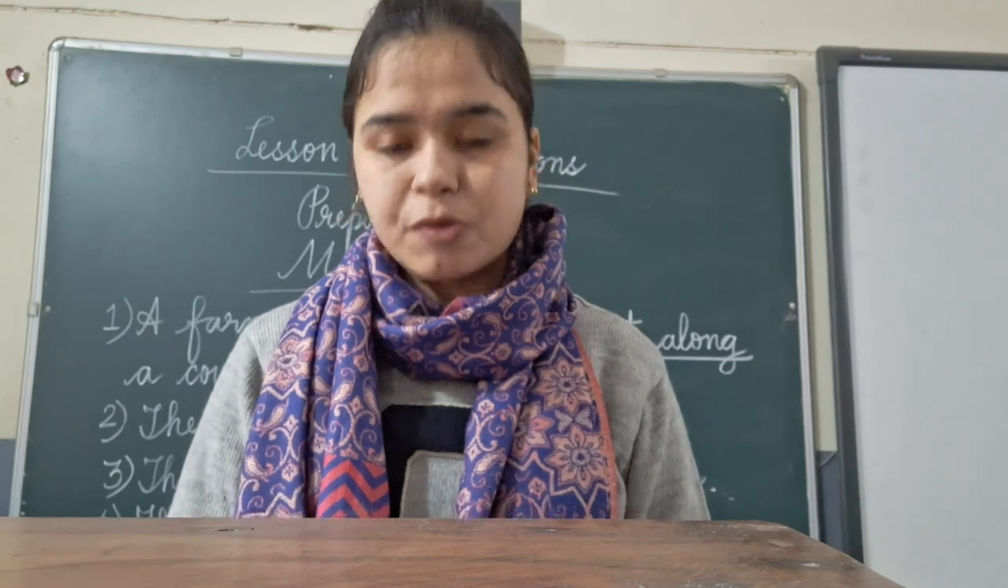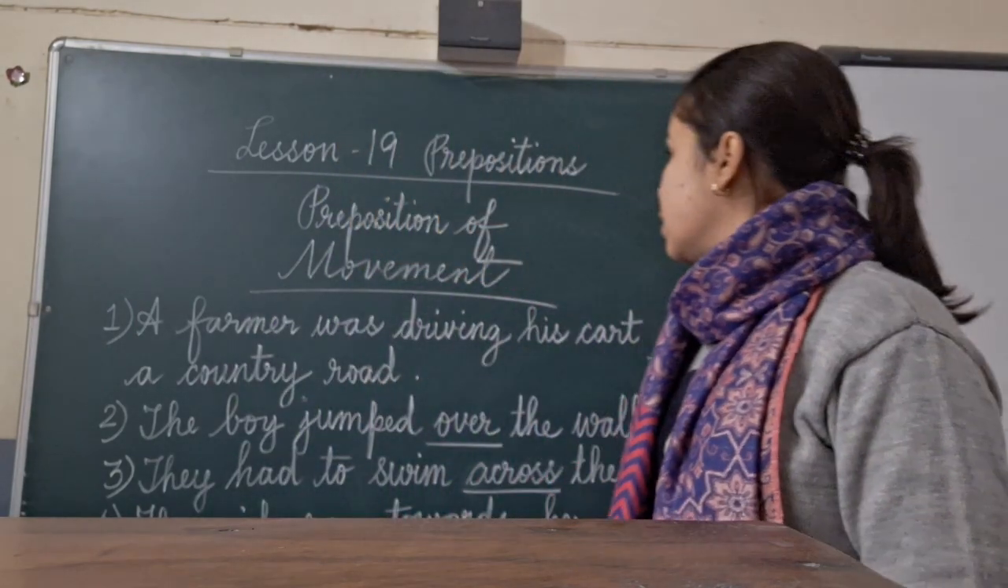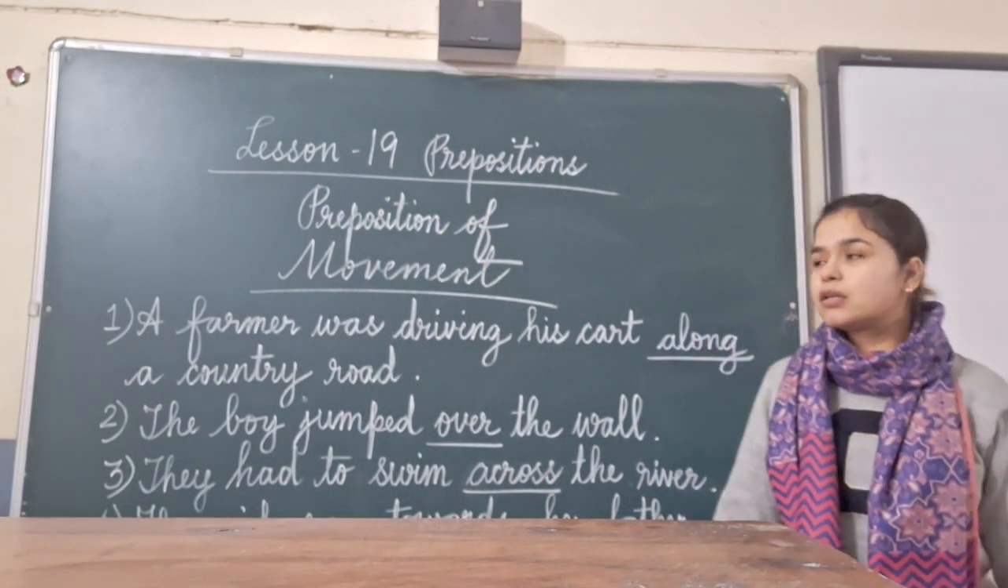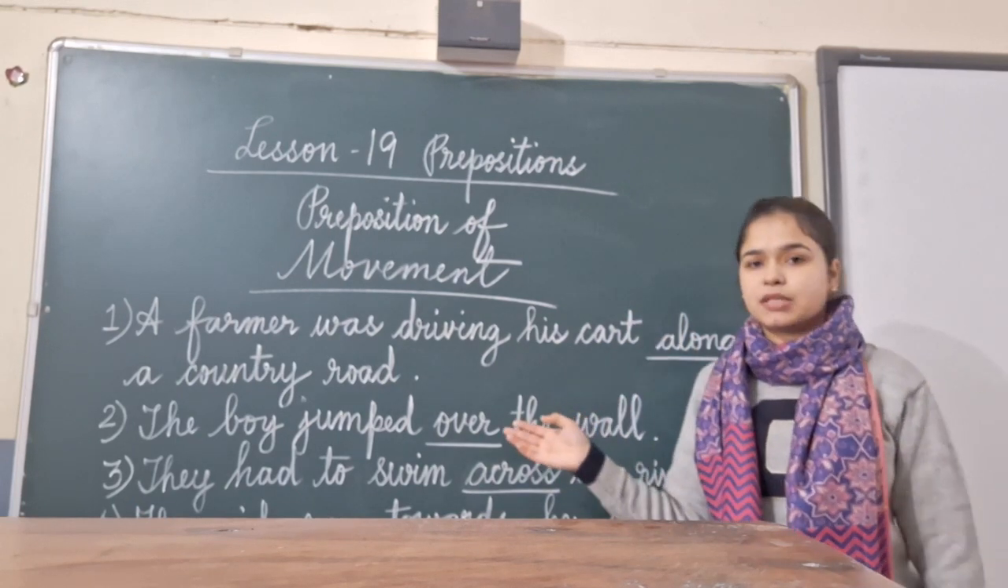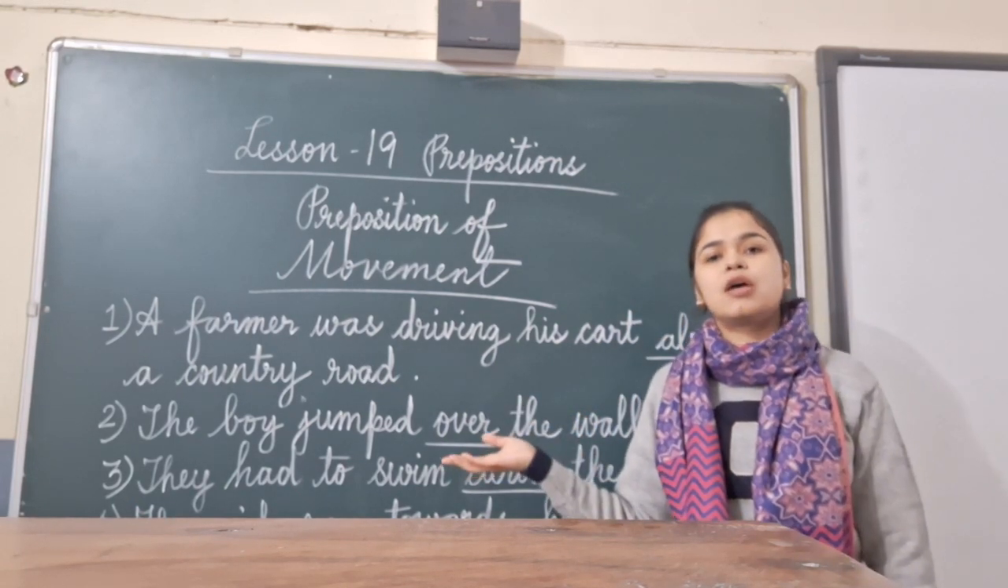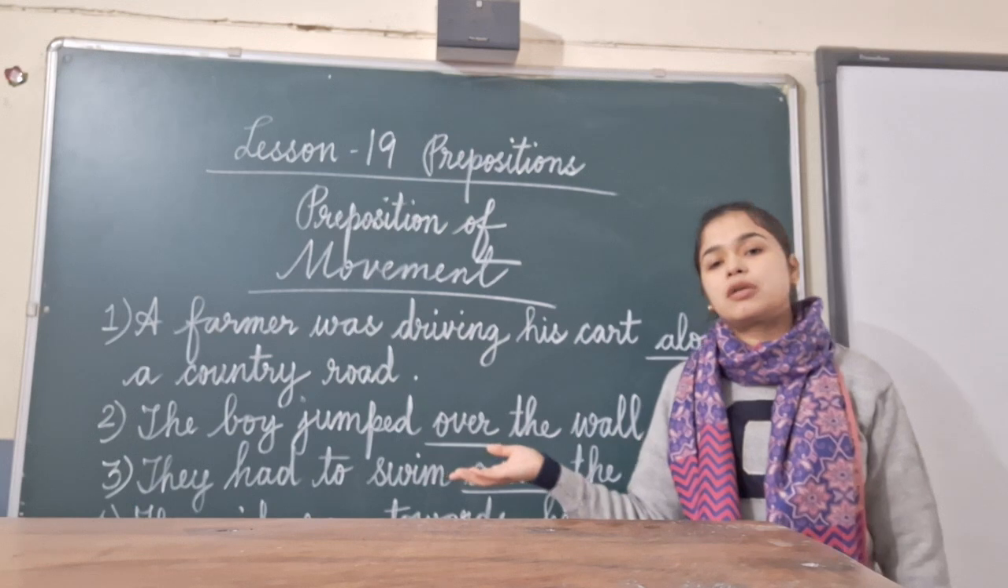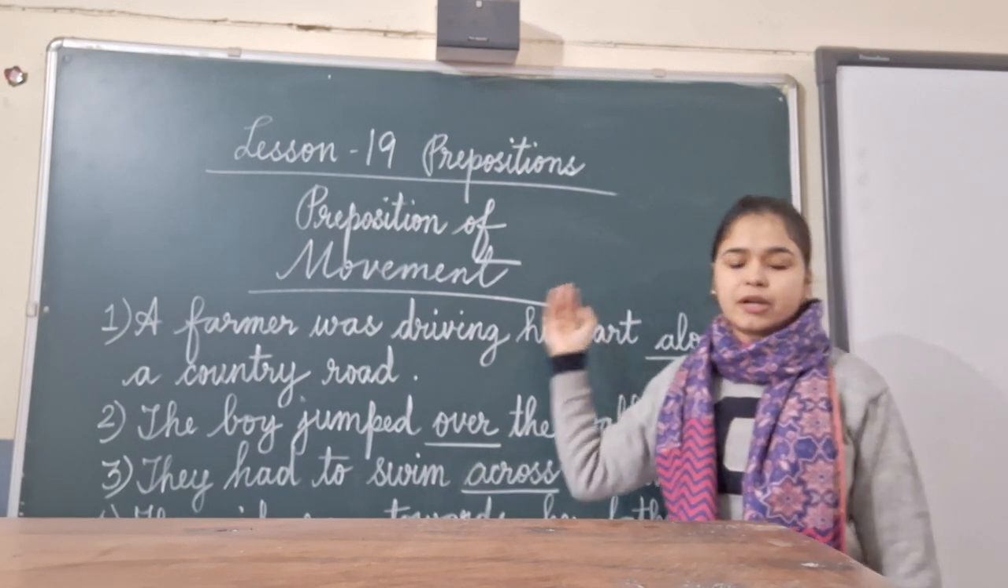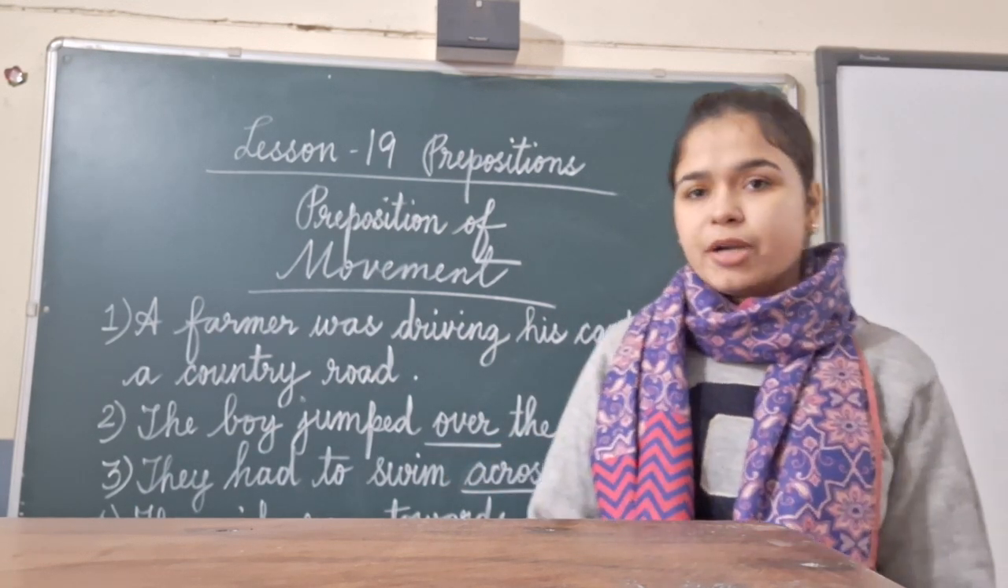Now the last type of preposition which we have to cover is preposition of movement. As you can see on the board, I have written the heading and the examples, because examples are the ones which will help us to understand prepositions in a better way. Now what is preposition of movement? Preposition of movement tells us about the movement or the direction of something.